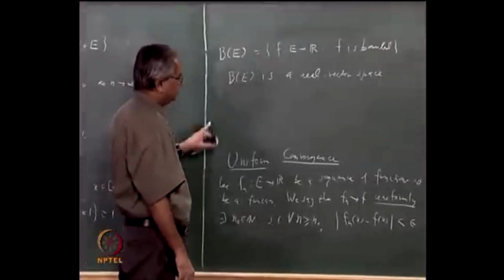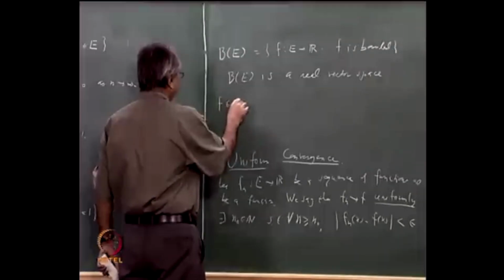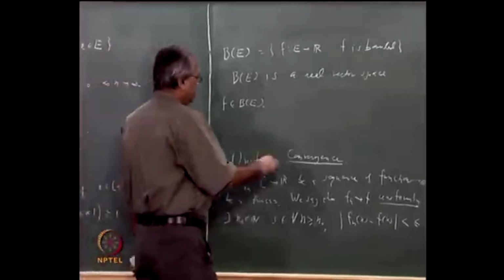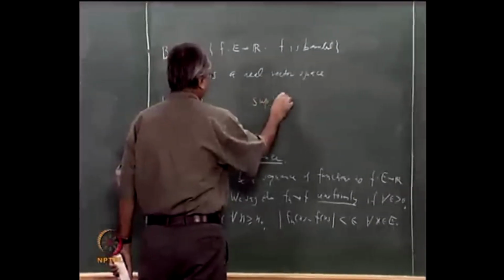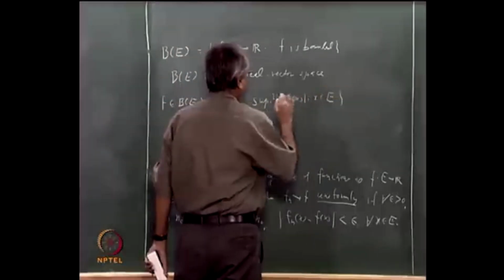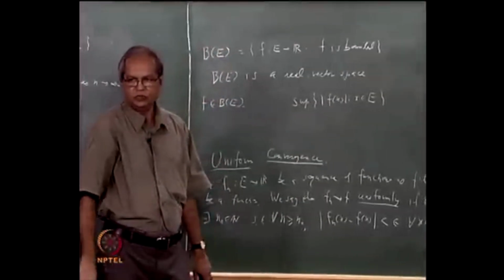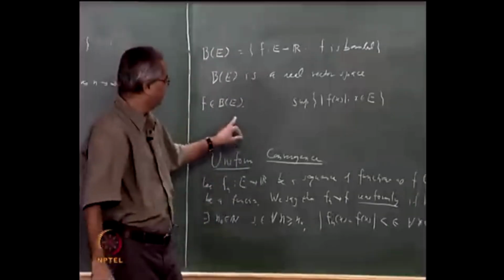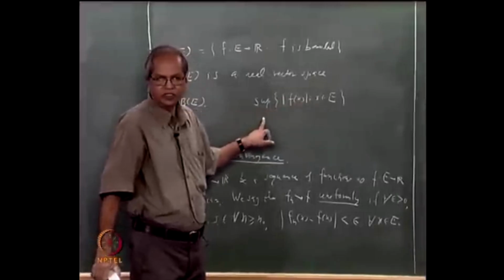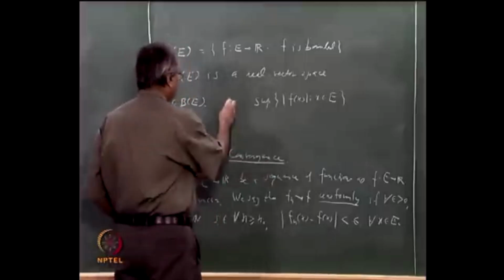One more thing. Suppose you take some f in this B(E). I can look at this number, the supremum of mod f(x) for x in E. We assume that f is bounded. f in B(E) means f is bounded. So this is a bounded set, and hence this supremum exists as a finite real number, in fact a non-negative real number. And we will denote this as follows.